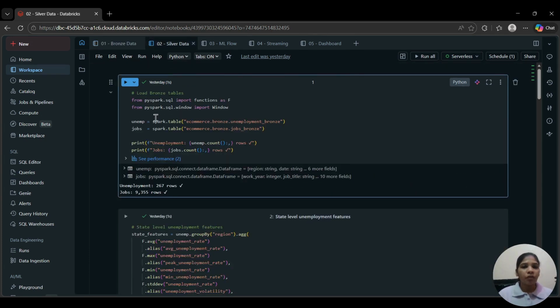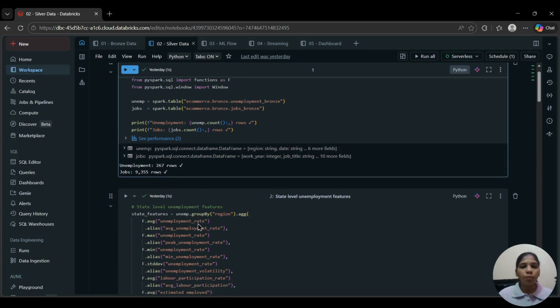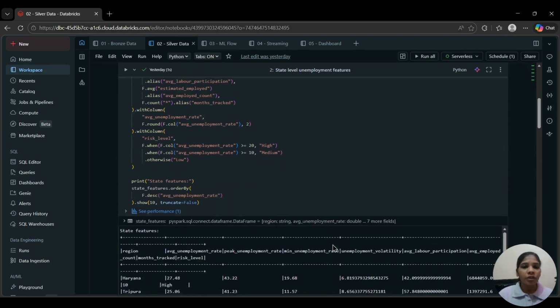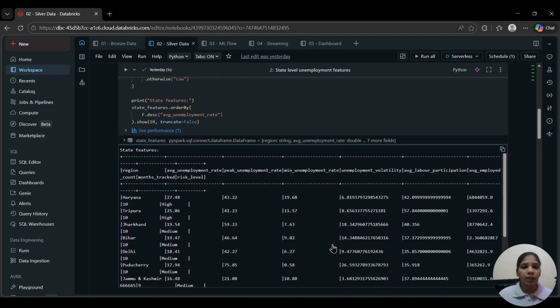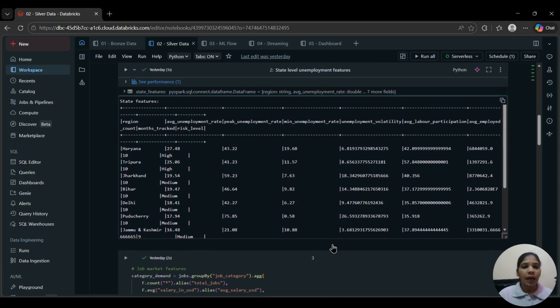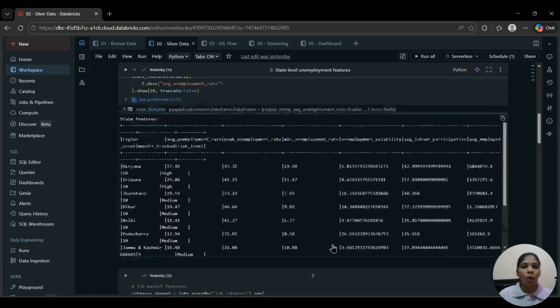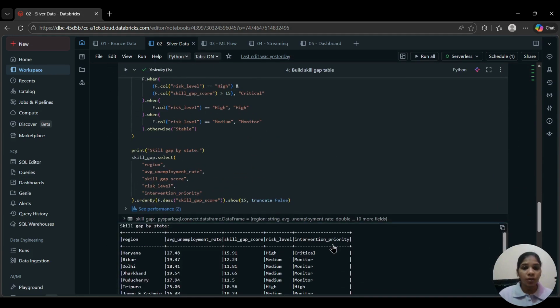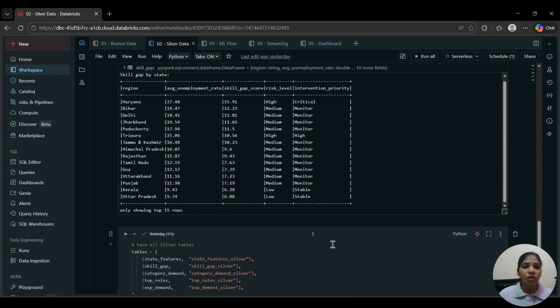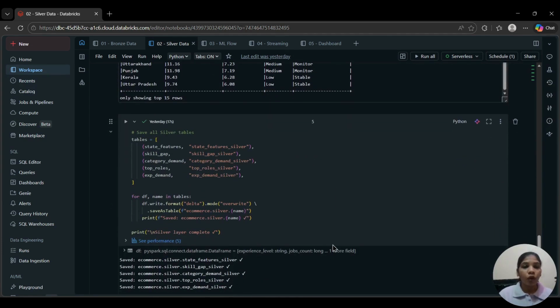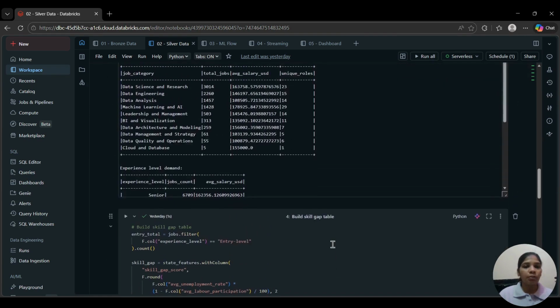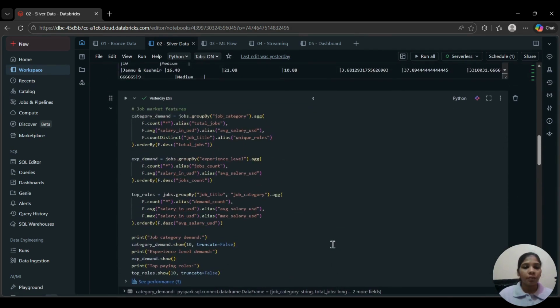Next is the silver layer, where the real transformation happens, meaning feature engineering. I process the raw unemployment data to compute key metrics for each state: average unemployment rate, peak rate, volatility, labor participation rate, and a skill gap score that combines all these into one indicator. I also joined this with the job market data to see which industries are hiring and what experience levels are in demand. Based on these metrics, I label each state with a risk level.